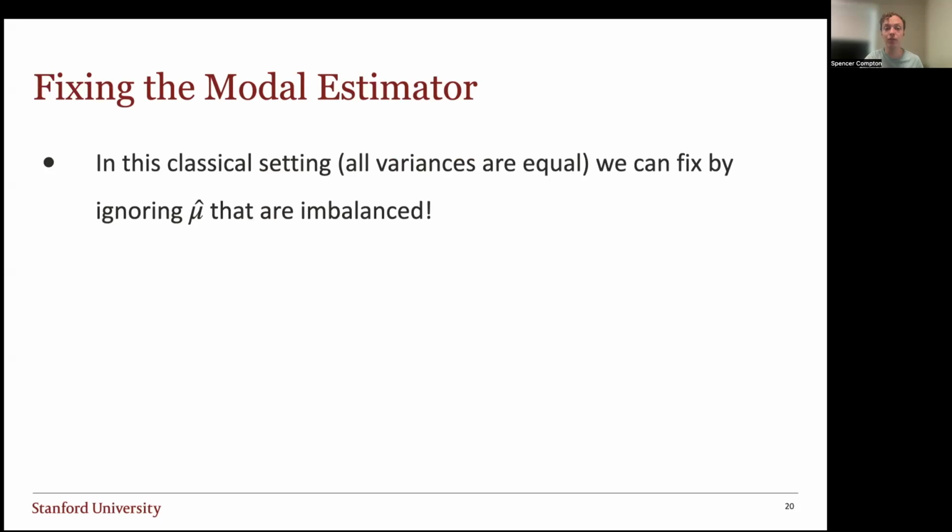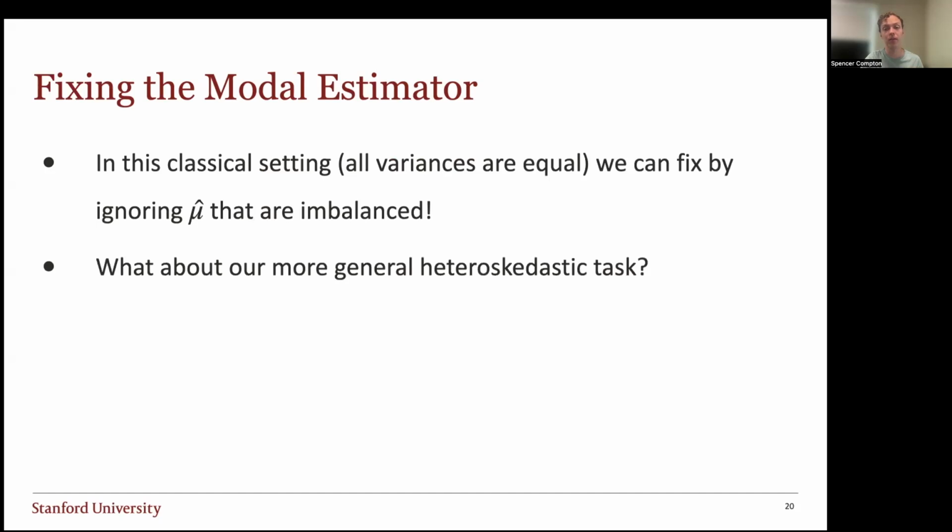And this gives you some fix for the classical setting where all the variances are equal. We can fix the modal estimator by ignoring all mu hat that are noticeably imbalanced, and then just taking the modal estimator, the one with the most samples within W of it, of the balanced mu hats. But this doesn't necessarily tell us how to solve the more general heteroskedastic problem. And it's not even clear how we choose W, our width parameter, in this more general case and in a scale invariant way.